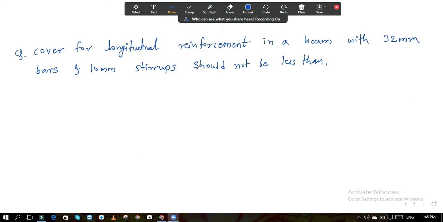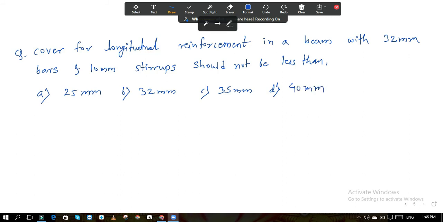Okay, because your cover is not dependent directly on the diameter of the bar. So the options are A 25 mm, B 32 mm, C 35 mm, D 40 mm. So think on this and let me know the answer.